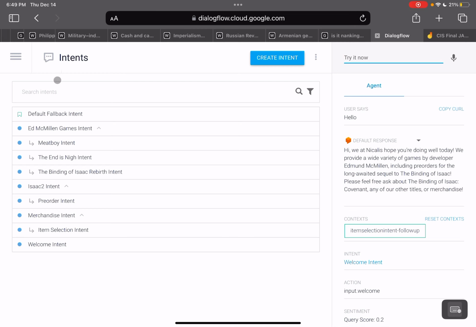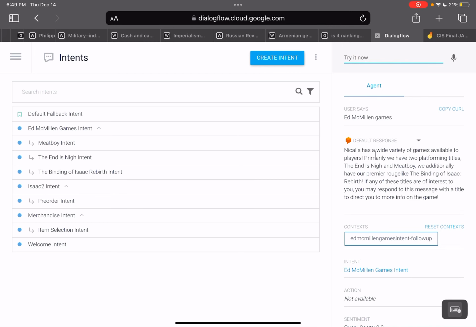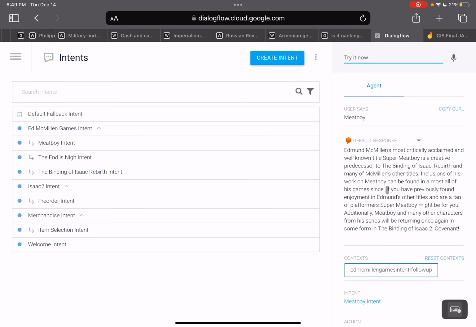Just going to put hello in there, and now we're going to check out the extra games intent. So we're going to put in Ed McMillan Games to activate this one. There's a couple other different ways to do that. So here you go. It shows up, and it says, Nicalis has a bunch of different games, and here's three of them. And from here, it allows you to basically write in any one of the game titles and learn a little more about it. So if we start with Meat Boy, yep, Edmund McMillan's most critically acclaimed title. It describes how it's a platformer, a couple other things, and this is a conversation end too, so you have to restart the tree from here.